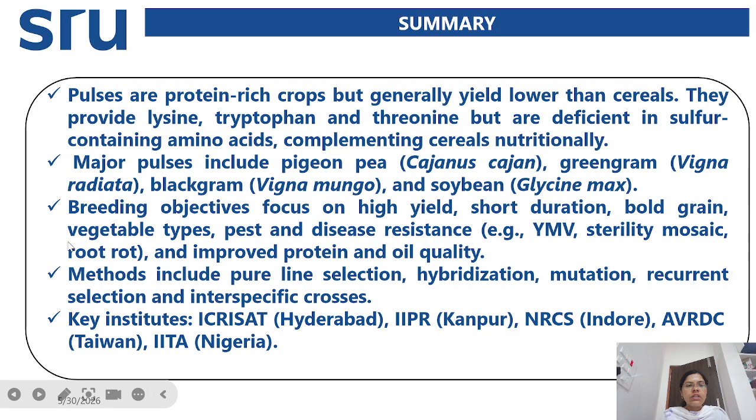And the breeding objectives are mostly focused on high yield, short duration, bold grain, vegetable types, pest and disease resistance, that is yellow mosaic virus, sterility mosaic, and root rot, and improved protein and oil quality in these pulses. And next are the methods. We have mostly concentrated on pure line selection, hybridization, mutation, recurrent selection, and interspecific hybridization. And the key institutes working on these pulses are ICRISAT, IIPR, that is the Indian Institute of Pulses Research, and NRCS, which is located in Indore, AVRDC, which is located in Taiwan, and IITA, which is located in Nigeria.